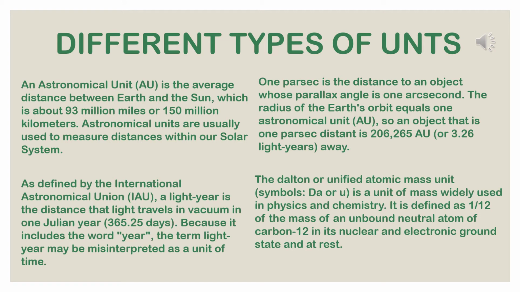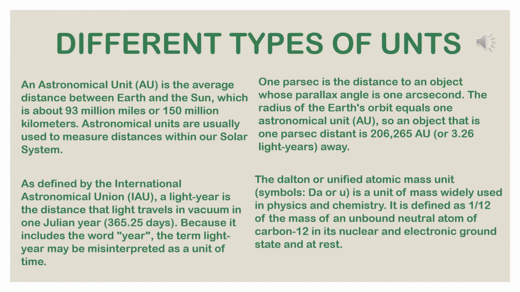So 1 parsec is the distance to an object whose parallax angle is 1 arc second. The radius of the Earth's orbit equals 1 astronomical unit, that is AU. So an object that is 1 parsec distant is 206265 AU or 3.26 light years away.